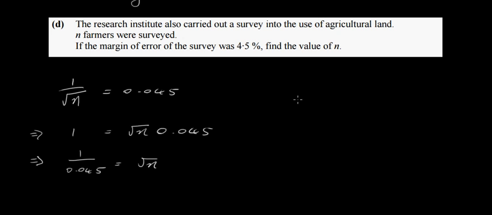So you've got 1 over 0.045 here. Square this side and you get n on this side. So you get n is equal to 493.825.